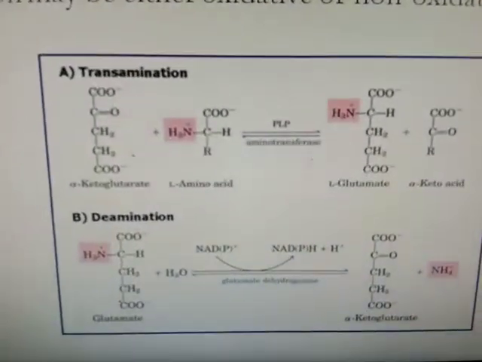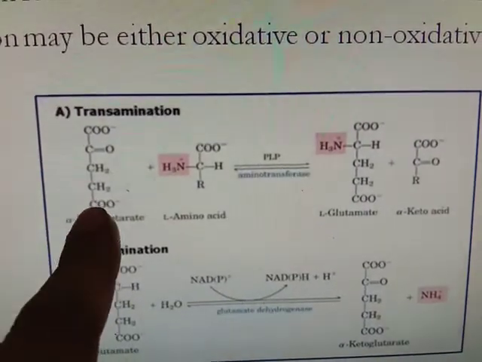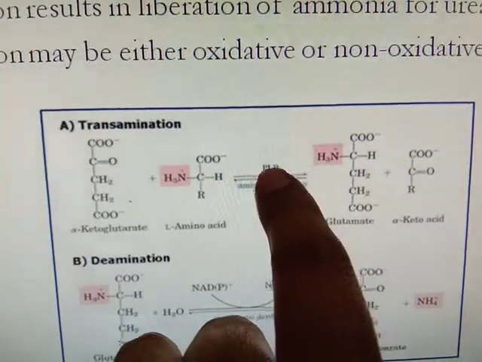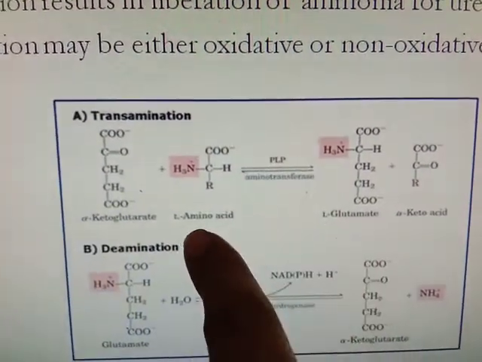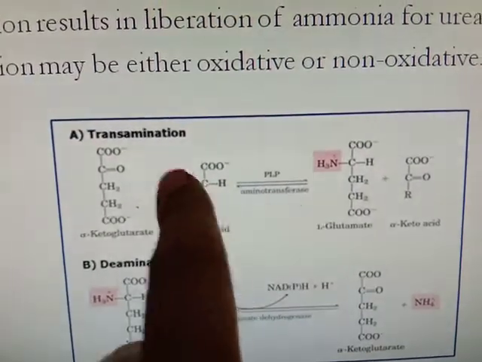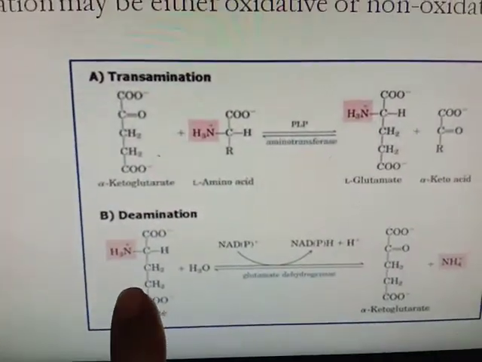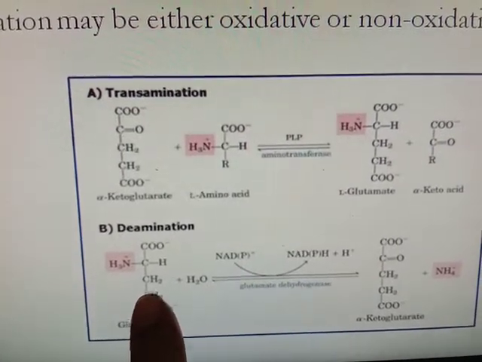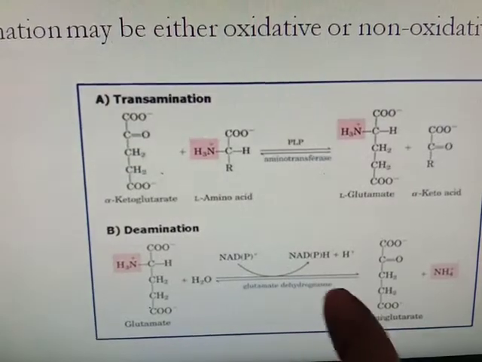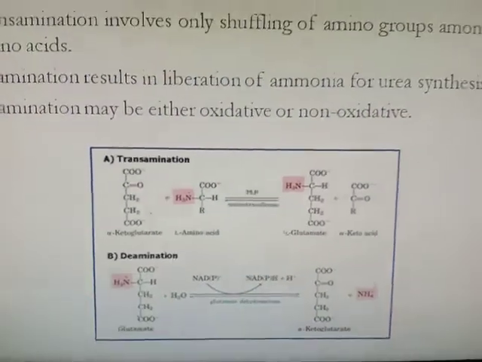Now see here, in transamination, the alpha ketoglutarate and L-alpha amino acid, in the presence of transaminase and pyridoxal phosphate, a new amino acid is formed, L-glutamate. Here there is only shifting of the amino group to form glutamate and a keto acid. Whereas in deamination, in the presence of NAD or NADP, glutamate is converted into alpha ketoglutarate and free ammonia is released.